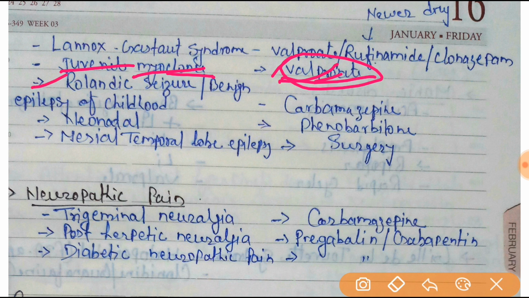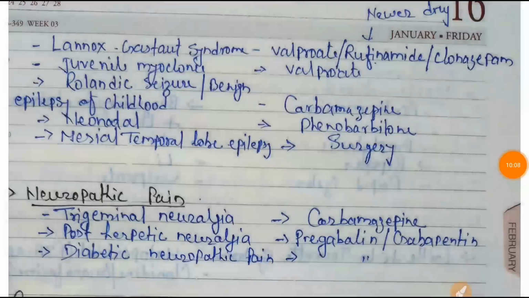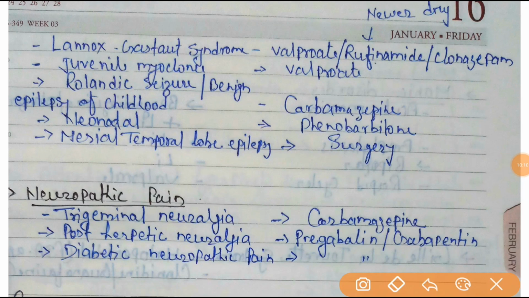For Rolandic seizure or benign epilepsy of childhood, carbamazepine will be the drug of choice. In case of neonatal seizure, phenobarbital will be the drug of choice. And in case of mesial temporal lobe epilepsy, surgery will be the choice. That means it is not the drug of choice, it will be the surgery of choice.